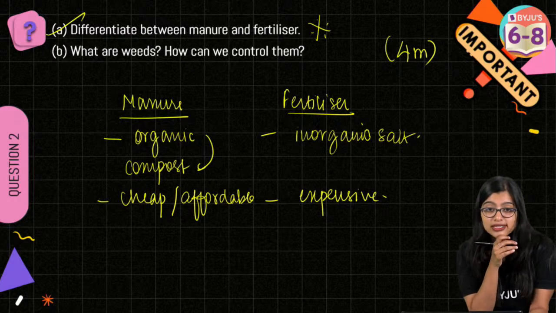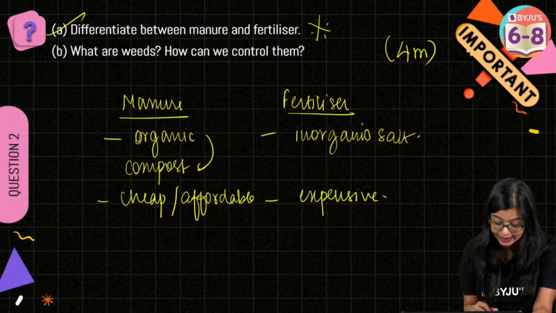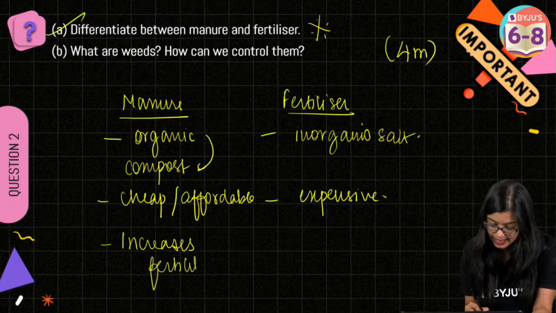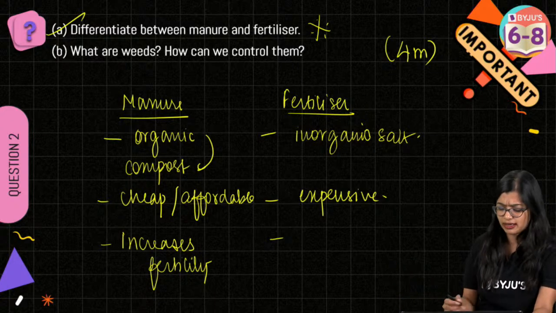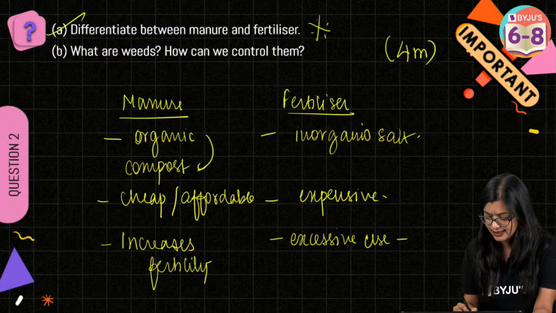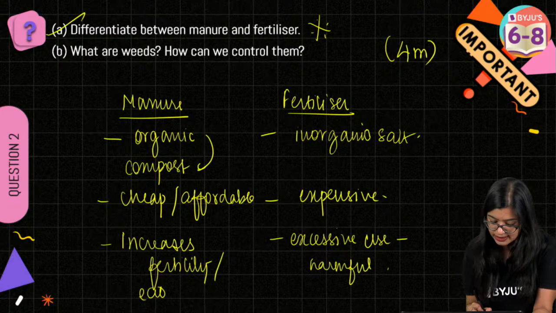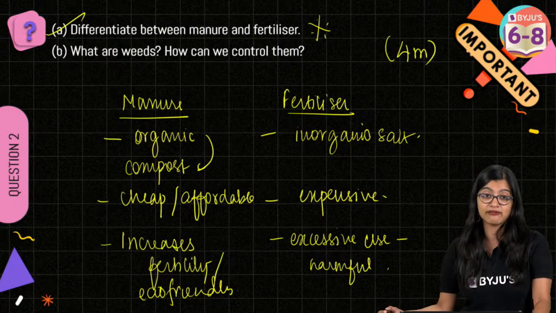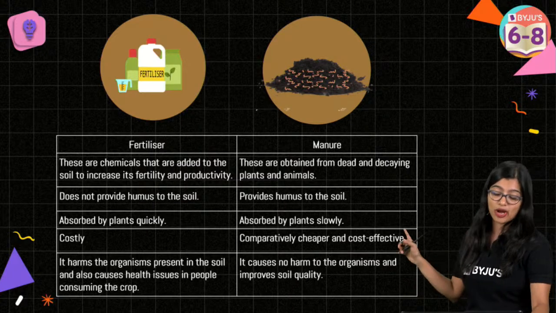Now what else? Manure increases fertility. Very good. So we see that manure increases fertility, while in this case, we see that this also improves fertility, right? But we know that excessive use of fertilizers can be harmful, right? So in this case, we also see that manure is eco-friendly. Yes? Very good. Manure is made in the field, while on the other hand, fertilizer is made in factories. So here are the main points of difference.